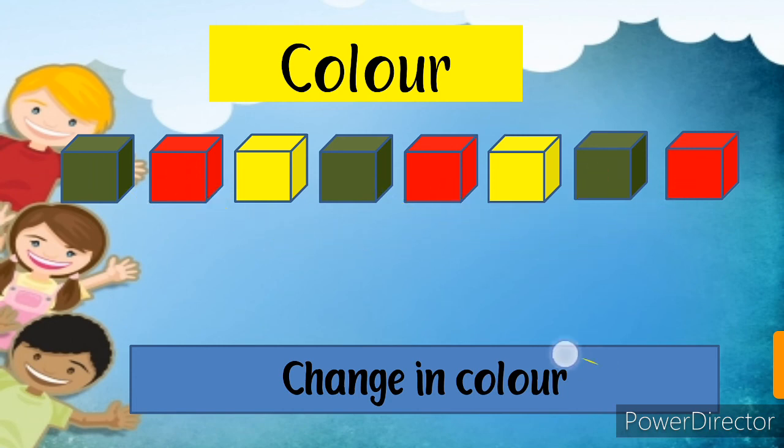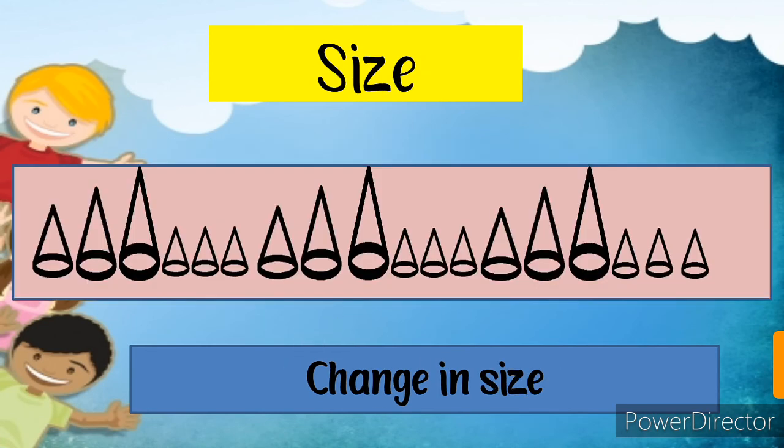Yes, so we can say that this is a change in color because all are cubes. All are the same in size, but the color is different. Again, size. Three sizes are here. Again, three sizes. These all are cones. So there is a change in size every time: small, big, bigger. Small, big, bigger. Small, big, bigger. But all are the same. So this is a type of size pattern.